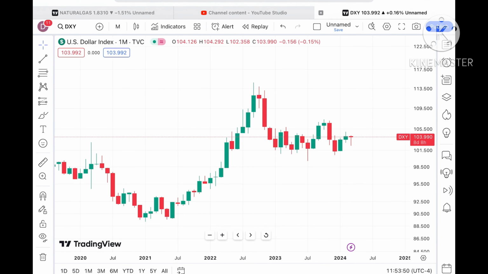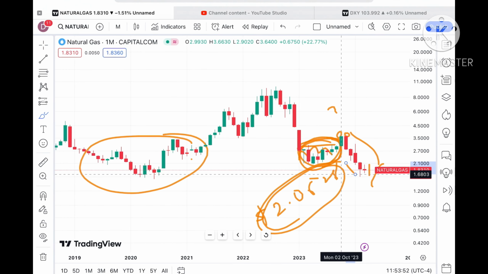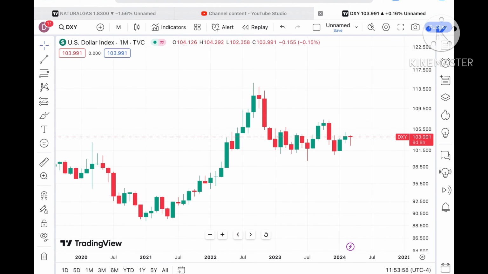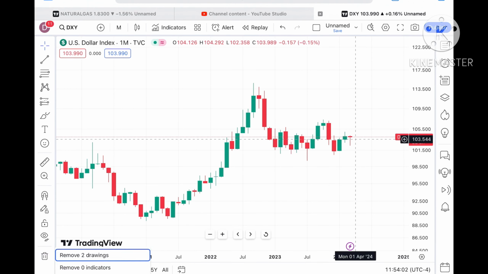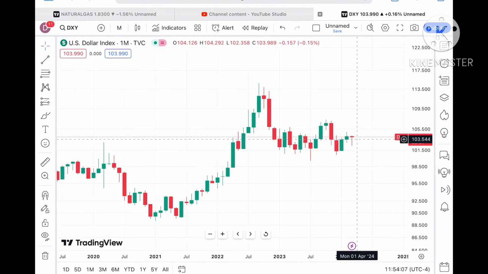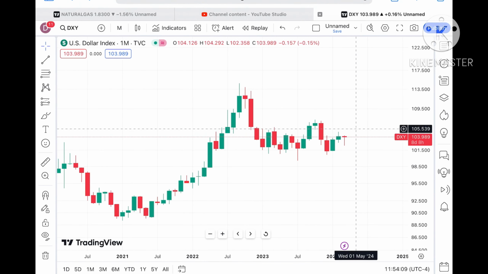As soon as it started moving below this particular level, and if you look at this trend day wise, you will understand how the price is moving. So the natural gas price has moved upside as well as downfall, because if you look at the dollar index, it is trying to go up and then it is trying to fall. We have seen good volatility in the price of the dollar index.